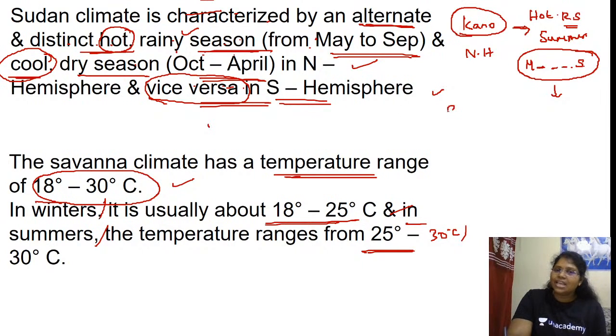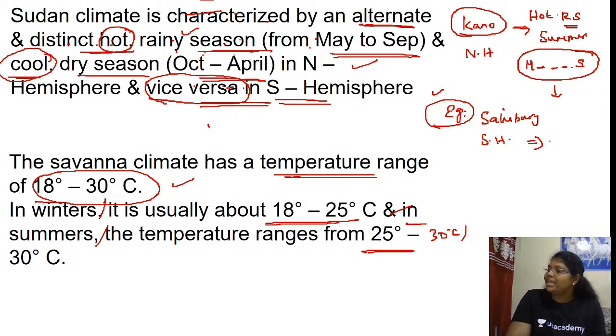Which means, check the example station in the Southern Hemisphere. Salisbury is in the Southern Hemisphere. Are you able to understand? Here, the rainy season will not be in the hot season. Here the winter season will be the rainy season. Yes or no? The summer season will be a dry season. In the Northern Hemisphere, the summer season is a rainy season and winter is cool and dry. So in the Southern Hemisphere, the cool winter season is the rainy season.